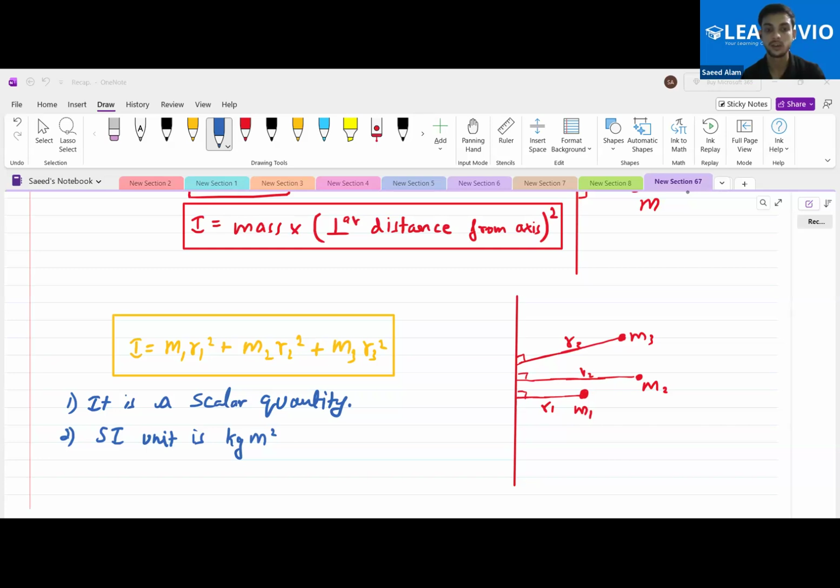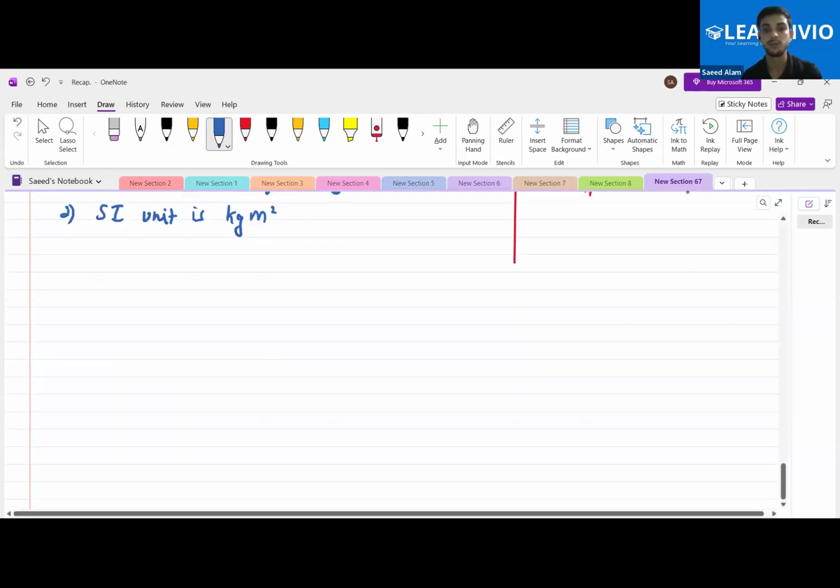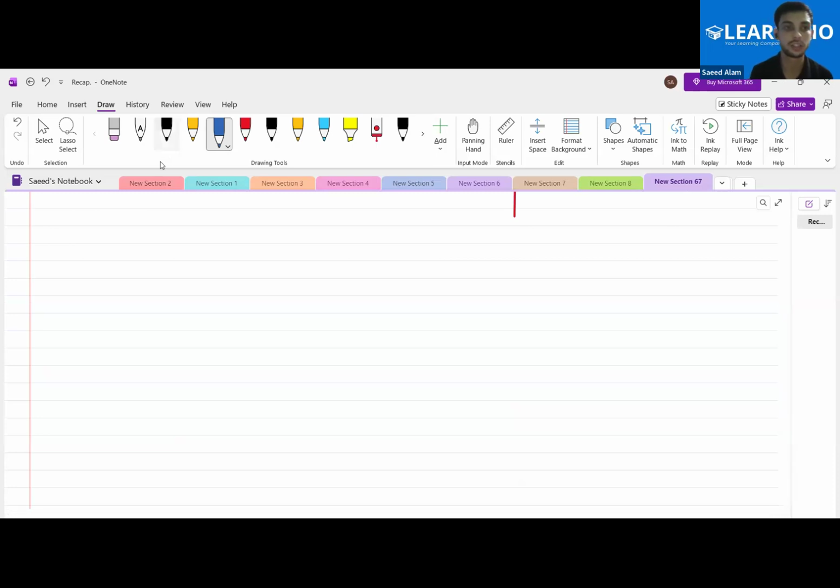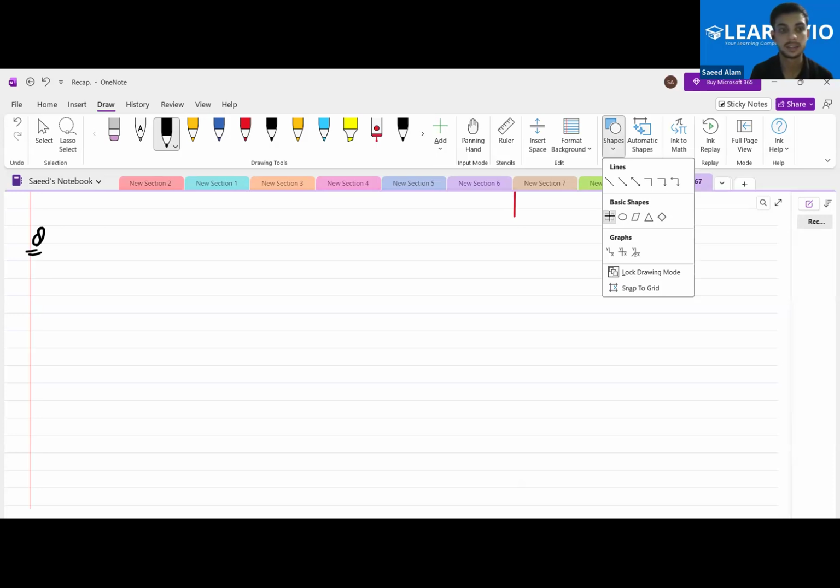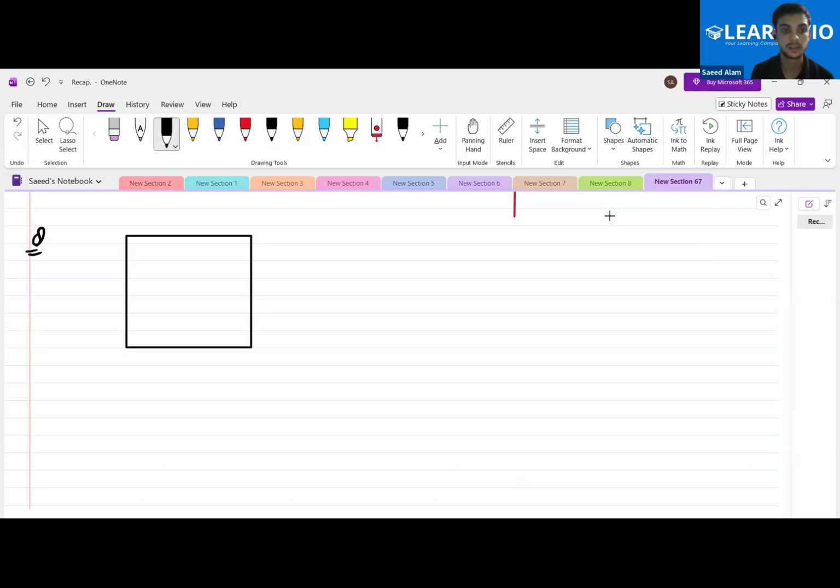Okay, so this is something that you must know about. Let us do a question over here. Let's say that there is a square like this, each side is A, and let's say that I place the M mass at the corners.